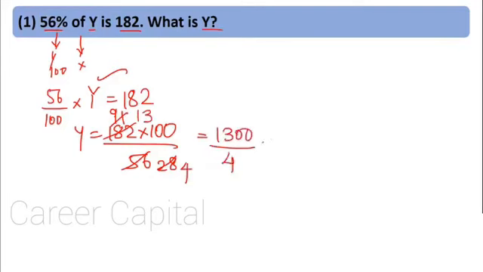1300 divided by 4. What will we get? 4 3s are 12, 4 1s are 4... 325 is the answer. Y is 325.